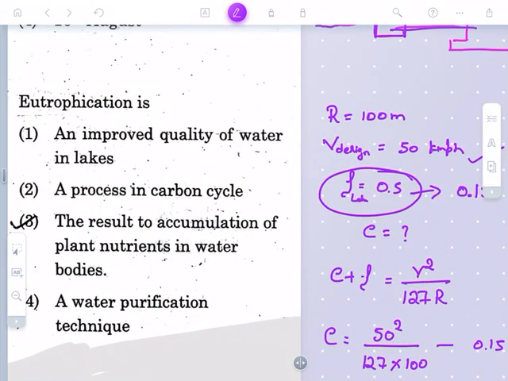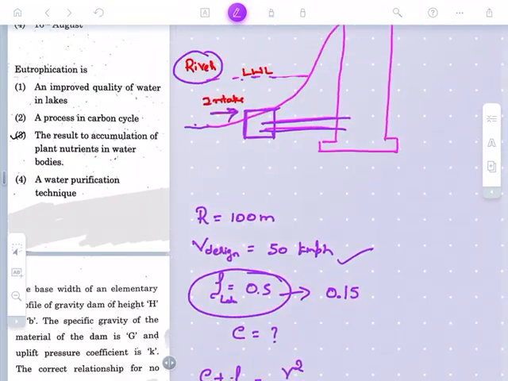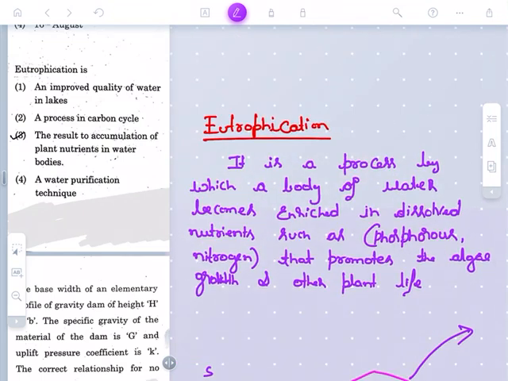What is eutrophication? Eutrophication is a process by which a body of water becomes enriched in dissolved nutrients.